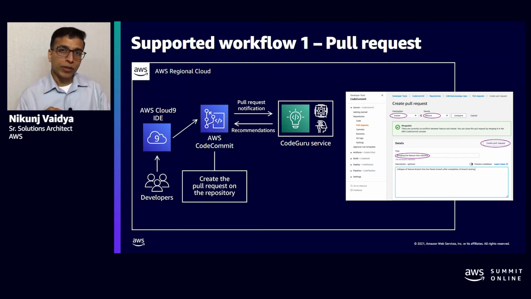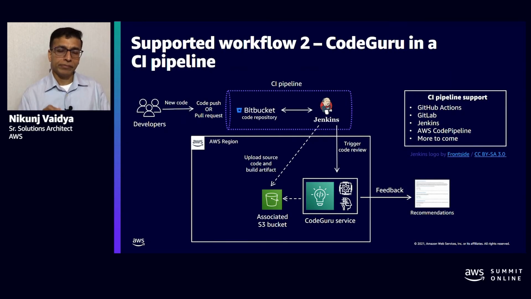We also support the second workflow where we are including CodeGuru as an action within the CI pipeline. We not only support it on AWS CodePipeline, which is our native AWS pipeline, but we are also now enabling native support for CodeGuru within our partners' CI ecosystem.